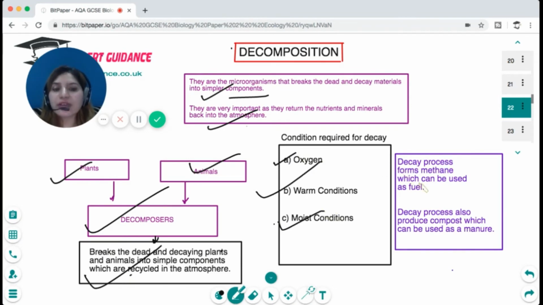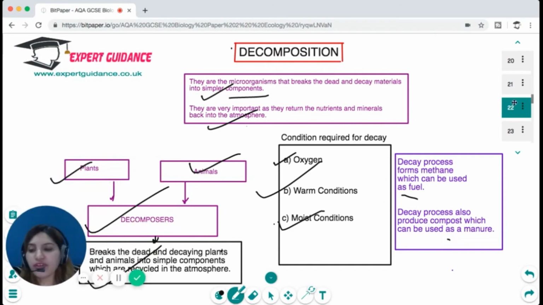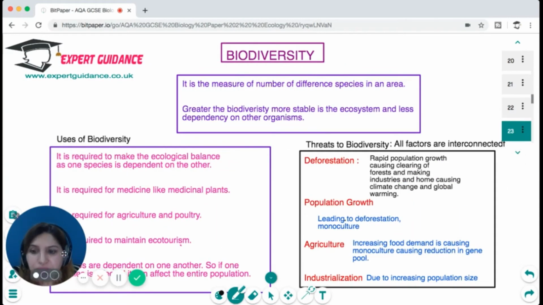The decay process forms methane, which can be used as fuel, and the decay process also produces compost, which can be used as manure. So decomposition is a very important step for sustaining the ecosystem.